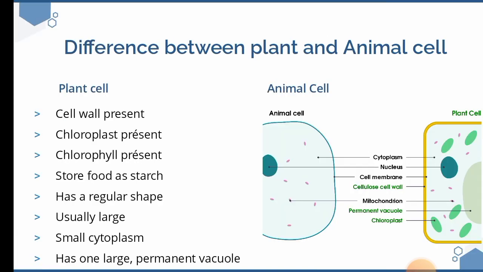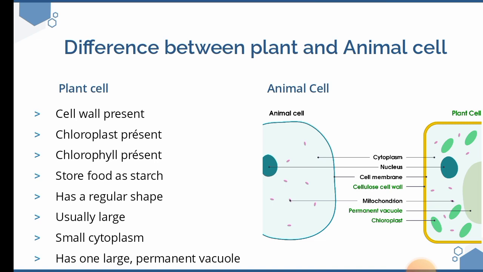So, the difference between plant and animal cells. I've just put the parts of the plant cell, but I've not named the differences equivalent to those of animal cells. The cell wall is present in plant cells, while it is absent in animal cells.